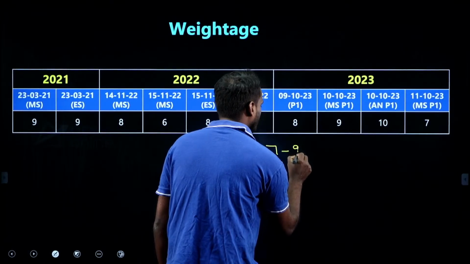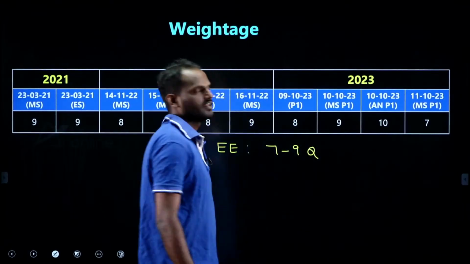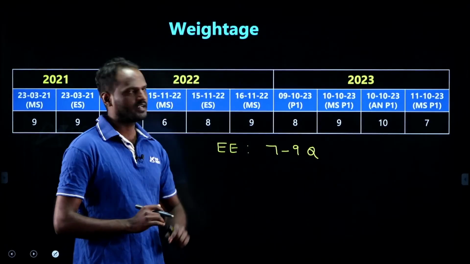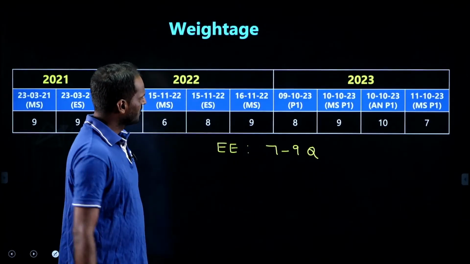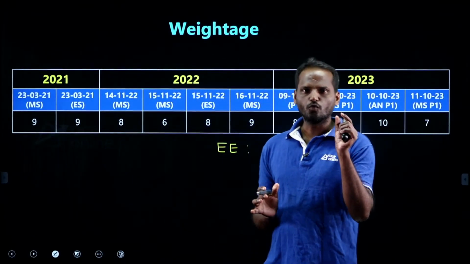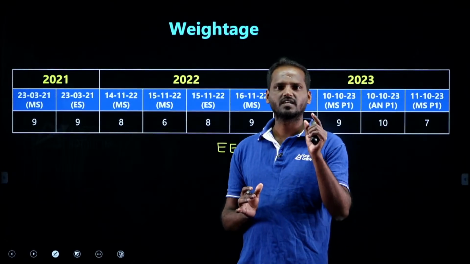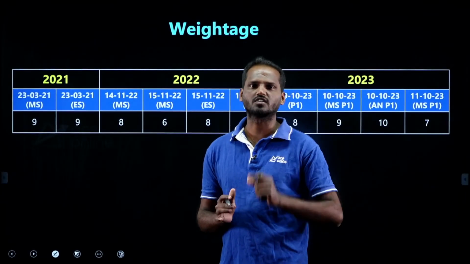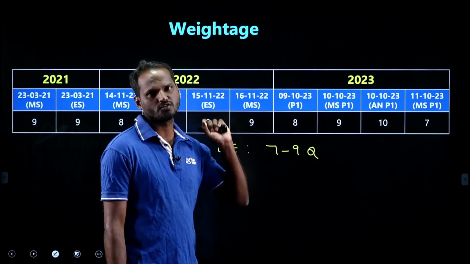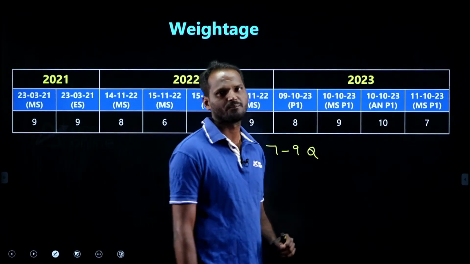This is a very good weightage. Your SSC JE paper 1 is for 200 marks, in which the technical subject is 100 marks. In that 100 marks, environmental engineering is almost 9 questions. It is a very good weightage here.